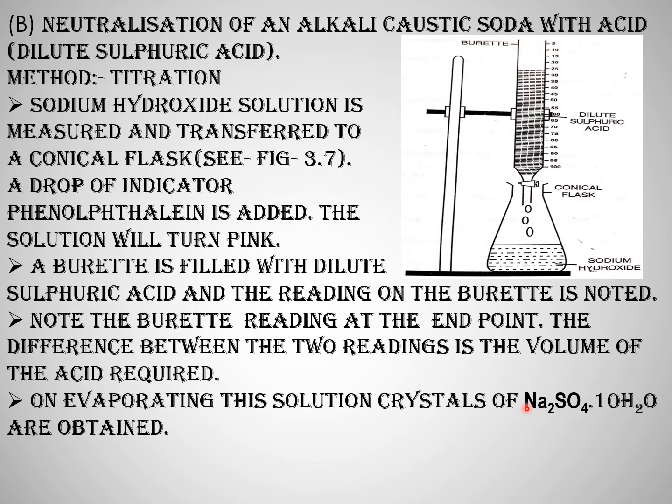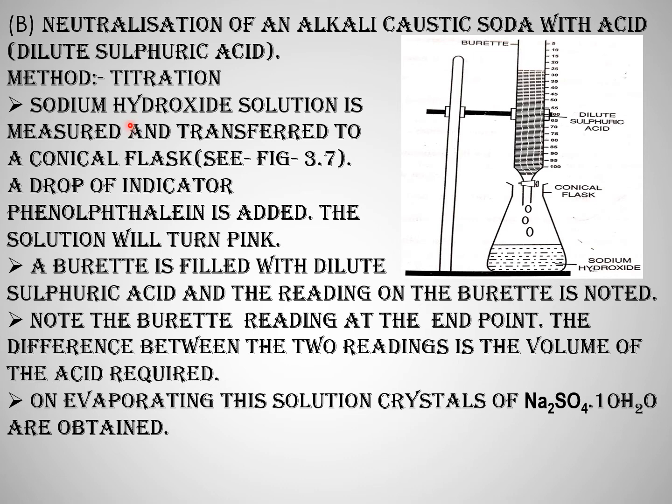The next method is neutralization of an alkali with an acid. Let us take the alkali caustic soda with the acid dilute sulfuric acid. The method is called titration. As I already told you, titration is the method carried out between an alkali and an acid. Now listen, I will explain the method.